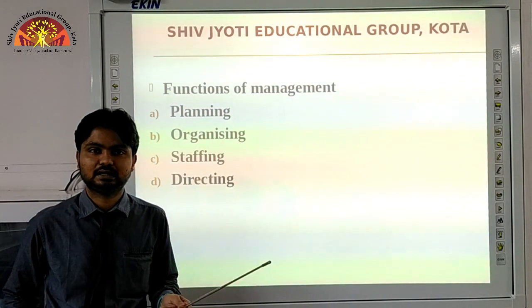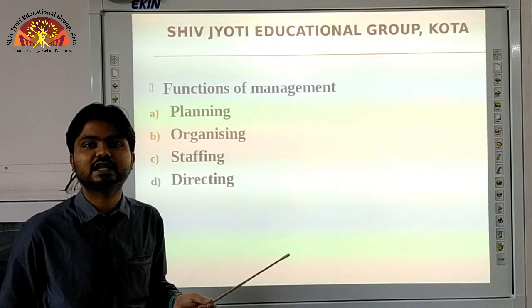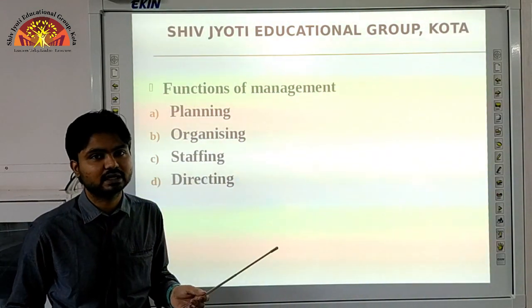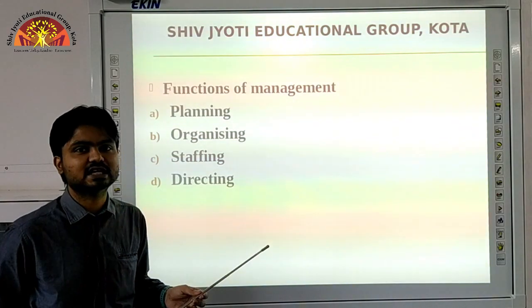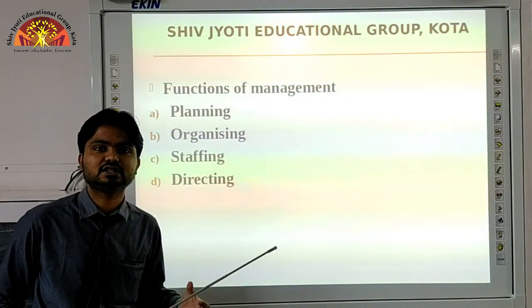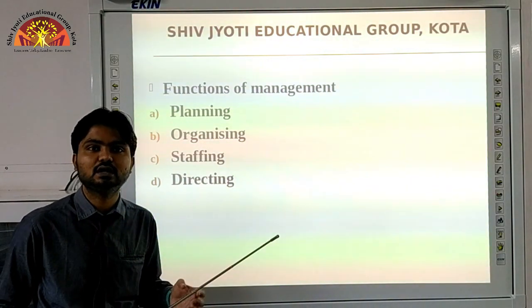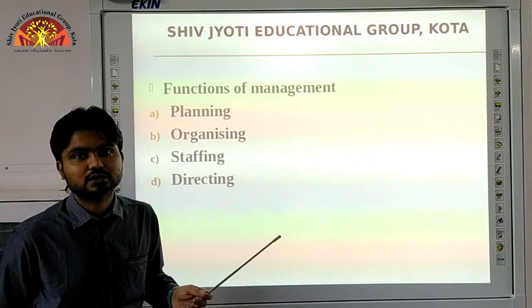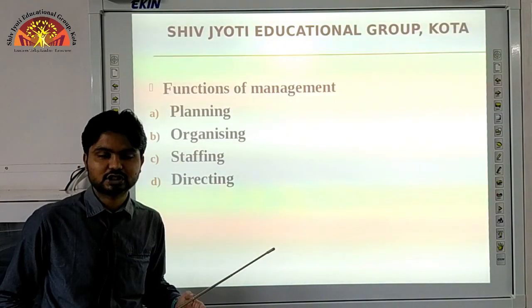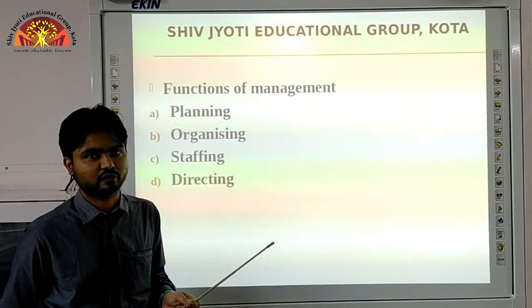The next one is directing. Here directions are given to the subordinates to perform their activities. The plans have been decided. Now the instructions are given by the top level management, or we can say the middle level management, to the supervisory level, so that the functions of the organization can be performed.